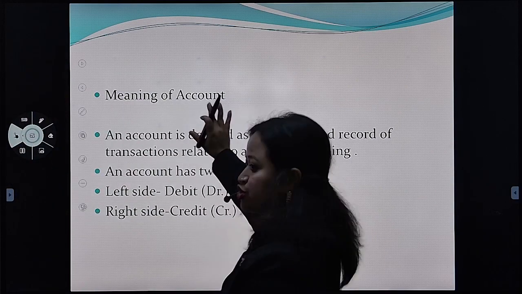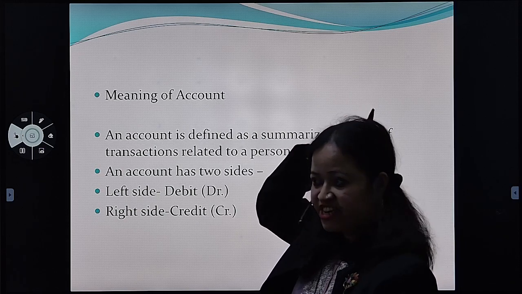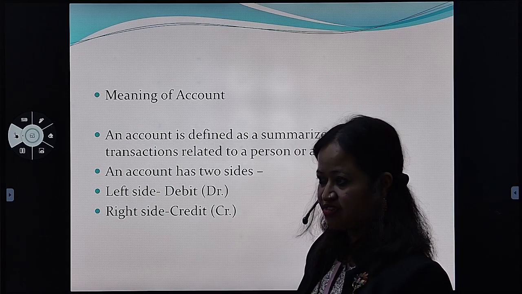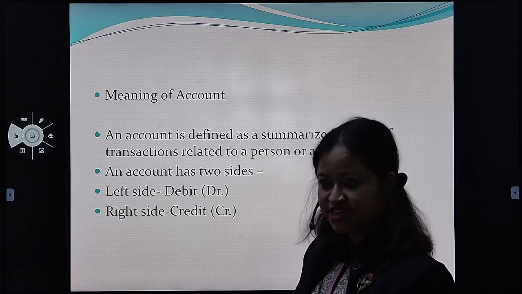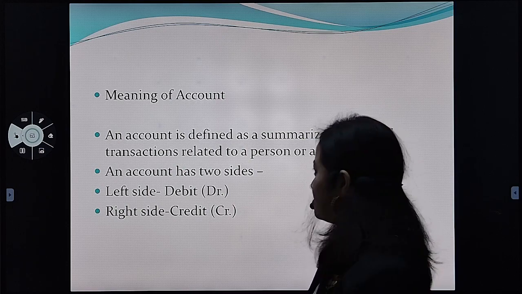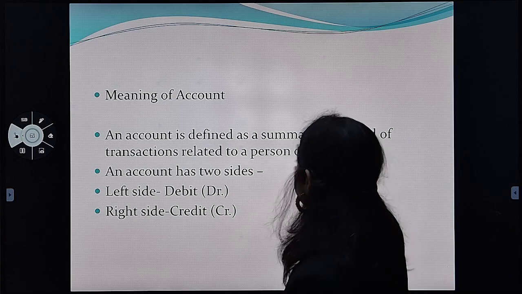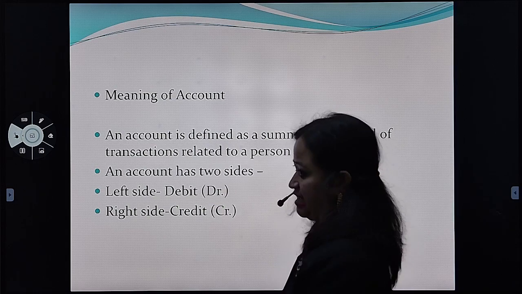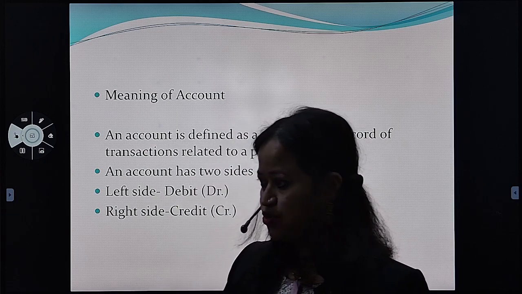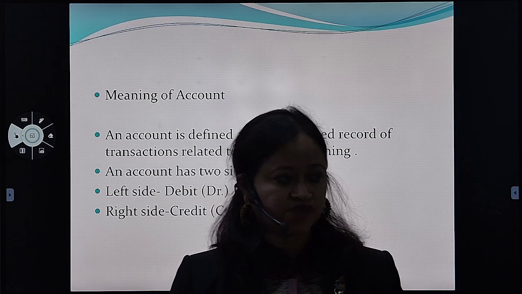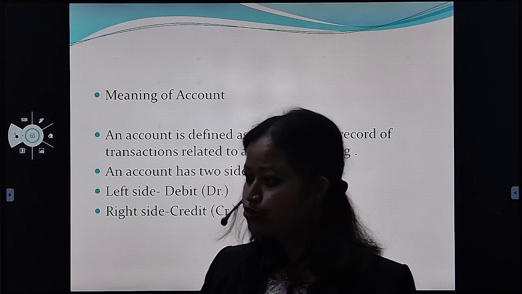Okay, so I was talking about accounts, various types of accounts. Example: sales account, machinery account, cash account. These are various types of accounts. So an account is defined as a summarized record of transactions related to a person or a thing. Person भी हो सकता है ना? It can be any person. The business has purchased goods from Mohan. Right? So purchase account दिया to Mohan account.